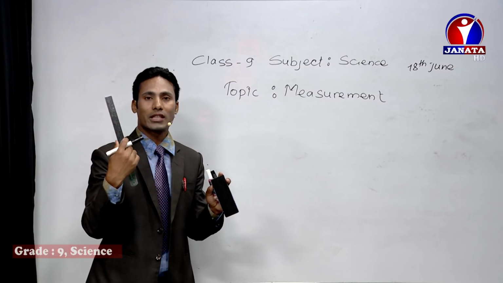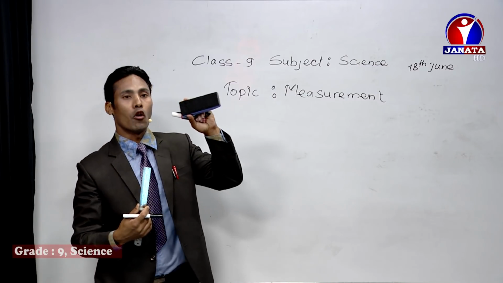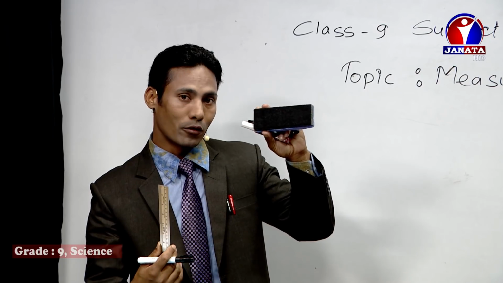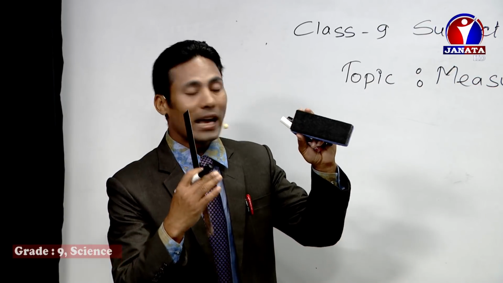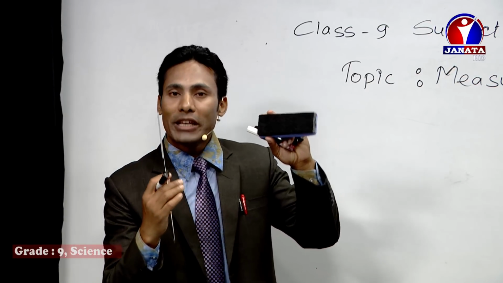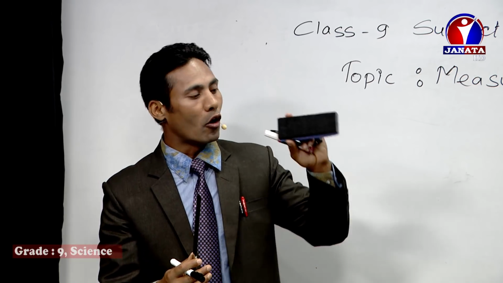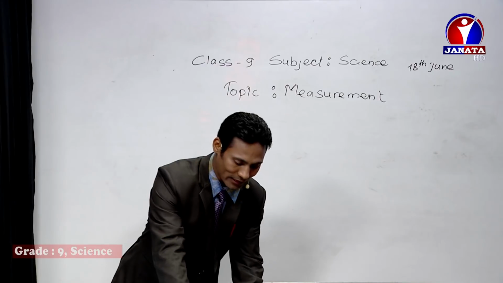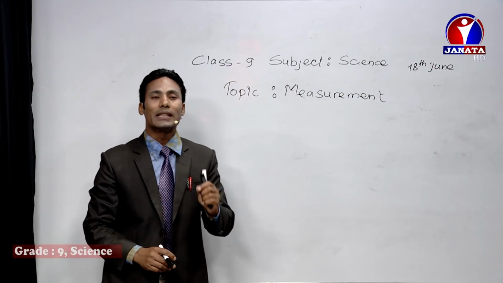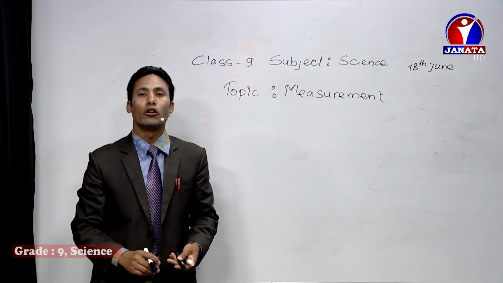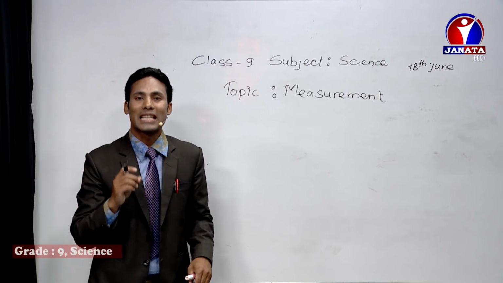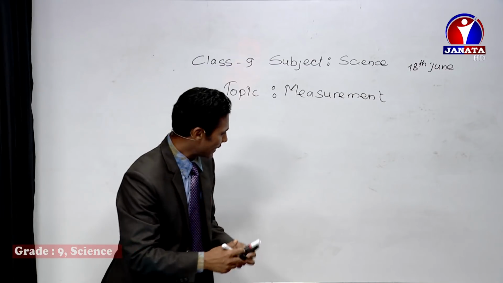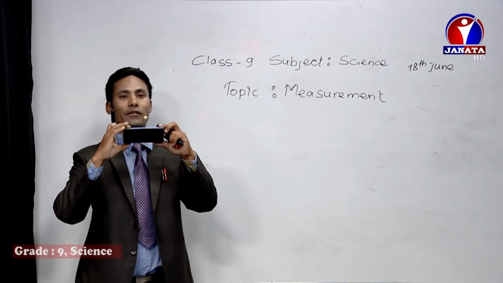This is the standard quantity, and this one is the unknown quantity. I don't know the length of this duster till now, because I haven't compared it. That means measurement is the comparison of an unknown quantity with a standard quantity. So let's define measurement: it is the comparison of an unknown quantity with a standard quantity. That is the measurement.